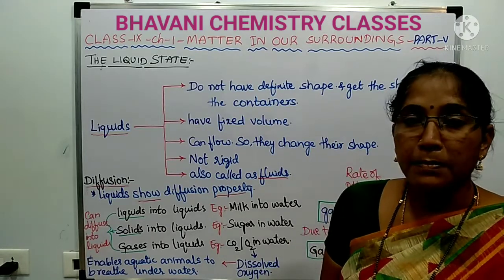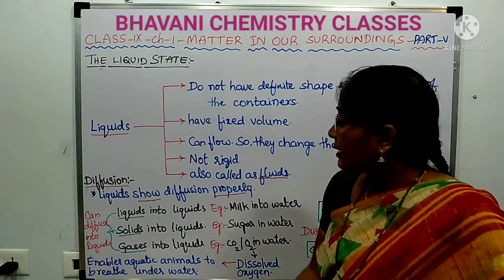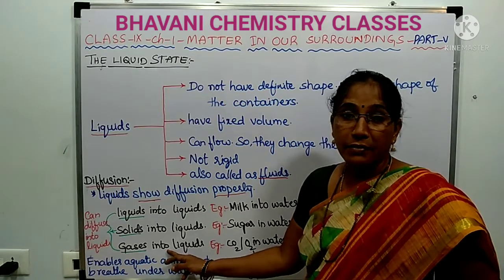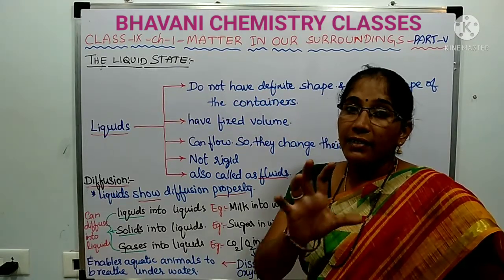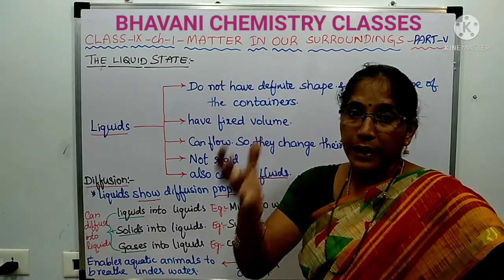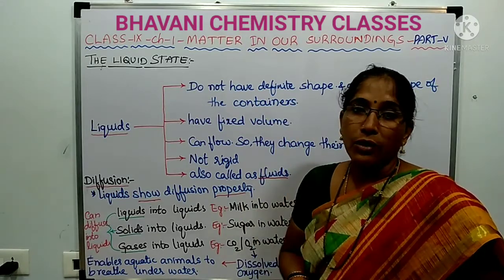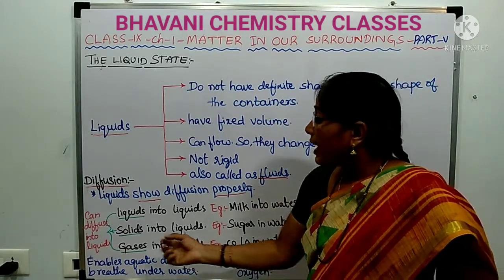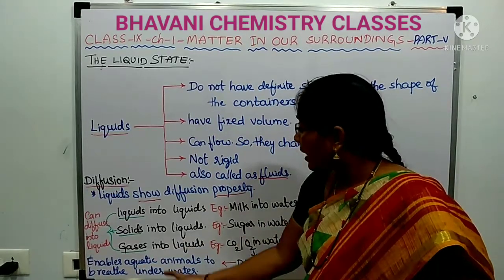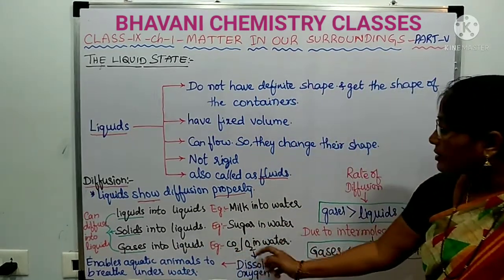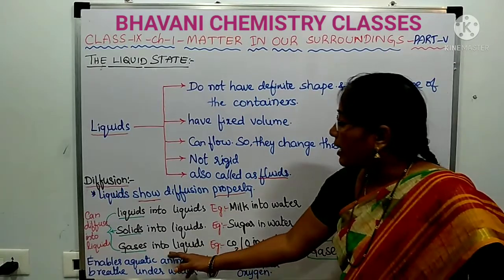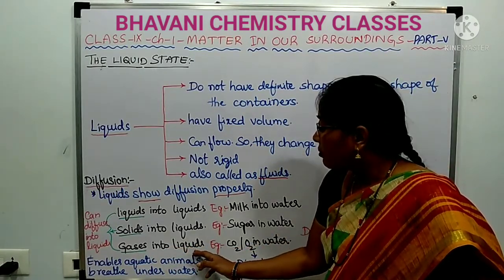I have already explained in the acid rain chapter that the oxides of nitrogen and sulfur will intermix with the rainwater and drop as rainwater. Like that, gases like carbon dioxide or oxygen will diffuse into the water.